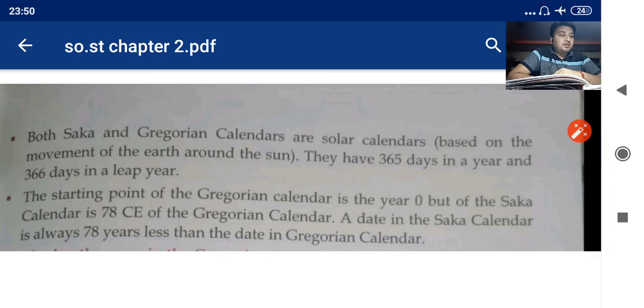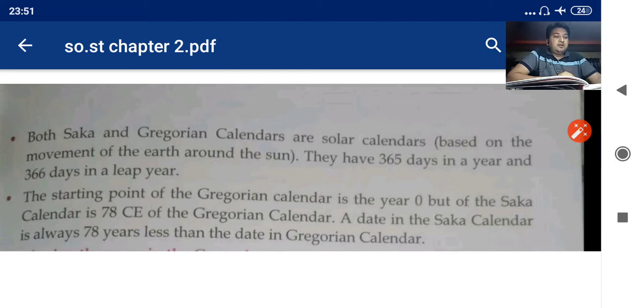Why is it saying solar calendars? Because it has been based on the movement of the earth around the sun. Both the calendars have the same point of view, that both are based on the movement of the earth around the sun. That means both the calendars have 365 days in a year and 366 days in a leap year. The starting point of the Gregorian calendar is the year 0.